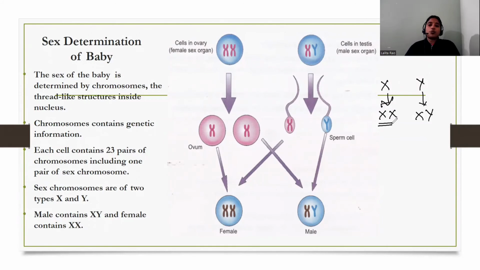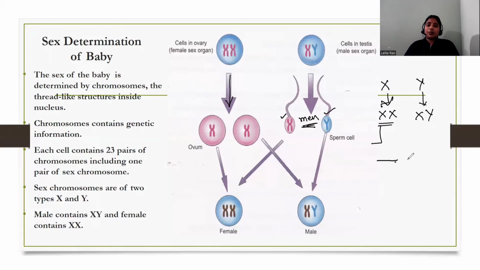The ovum will definitely carry X because the female has only X chromosomes. So this X chromosome from the female will give only XX. Now the sperm cell of the man contains either the X chromosome or the Y chromosome.